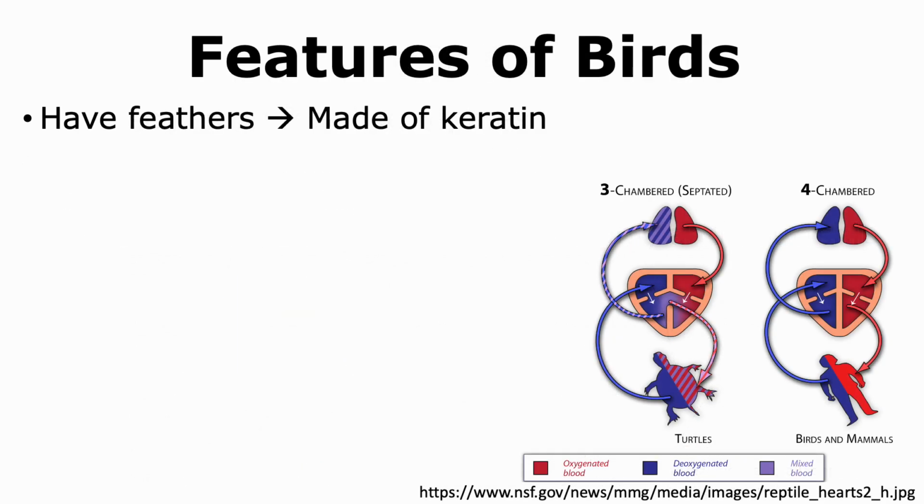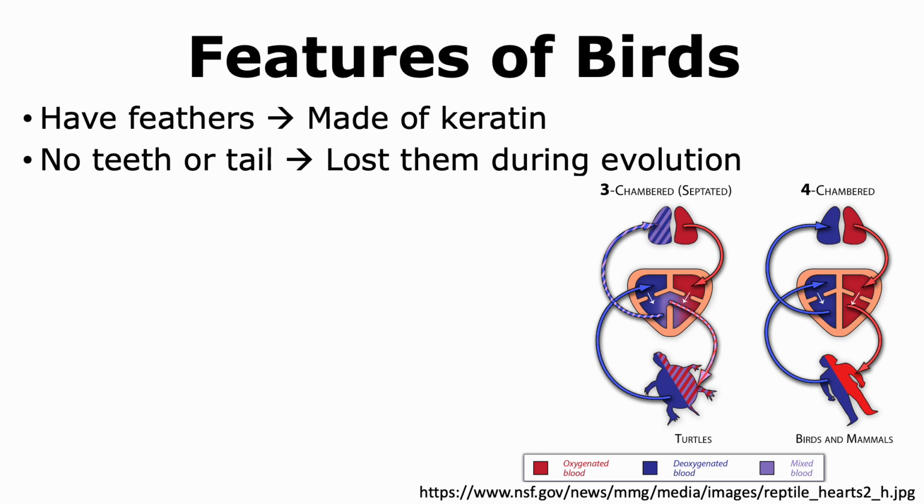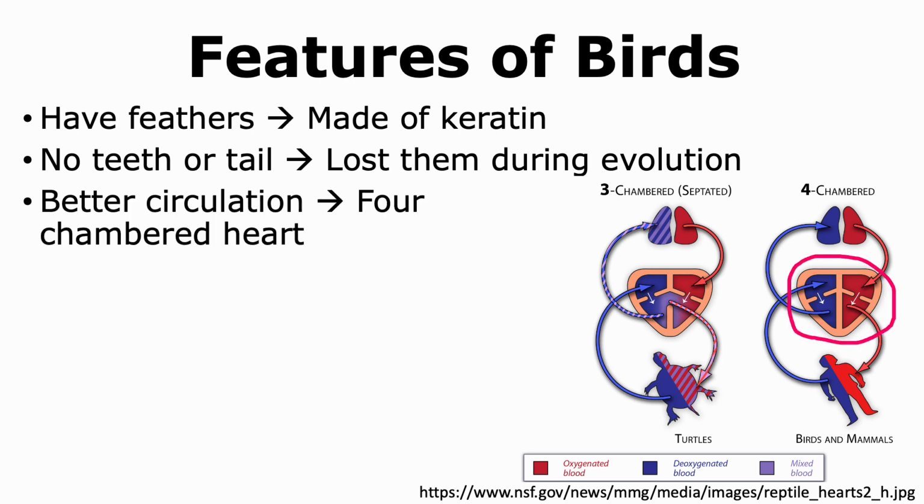Some key features of birds include the presence of feathers, which are made up of keratin, which is a protein. Birds do not have teeth or a tail, and they lost them during evolution. Birds do have better circulation than reptiles because they have a four-chambered heart, where the septum that was partial in